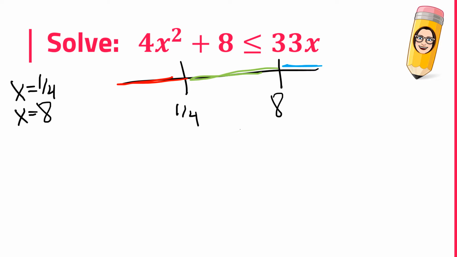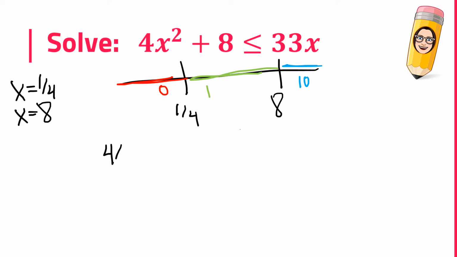So for example, a number that is less than a fourth, I'm going to pick 0. A number that's greater than a fourth, I'm going to pick 1. And a number that's larger than 8, I'm just going to pick 10. We want to take each of those test numbers and plug them back into the original inequality.